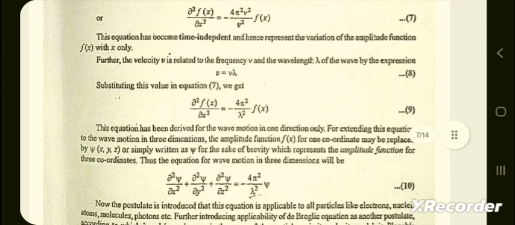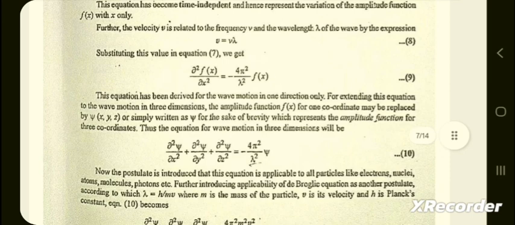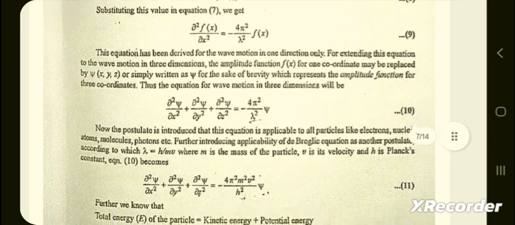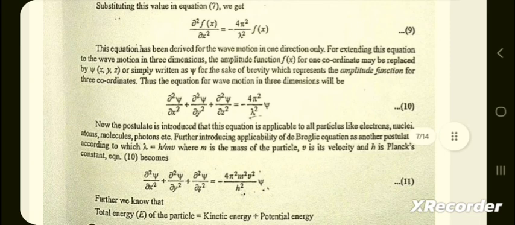Further, the velocity v is related to the frequency nu and the wavelength lambda of the wave by the expression v is equal to nu lambda. Substituting this in equation 7 we get del square f(x) by del x square is equal to minus 4 pi square by lambda square f(x). This equation has been derived for wave motion in one direction only.